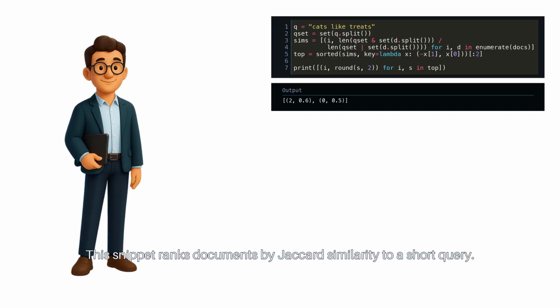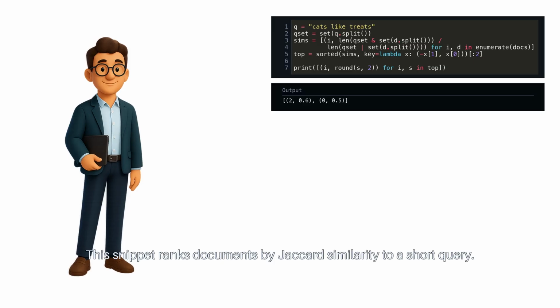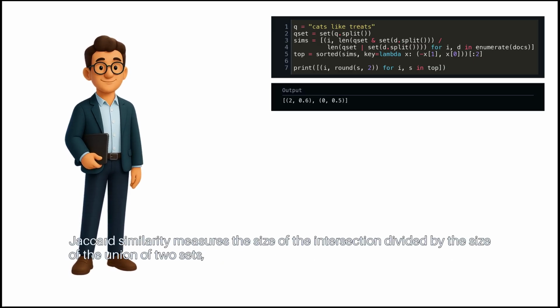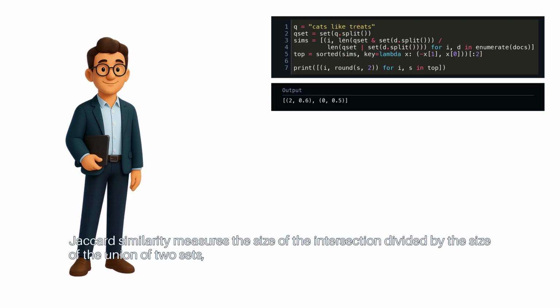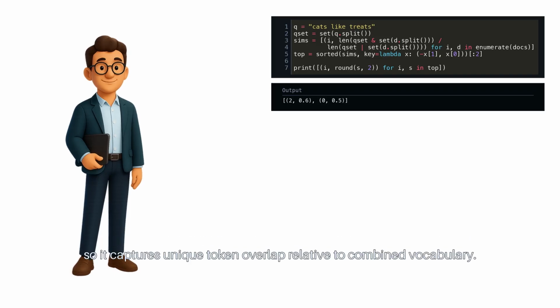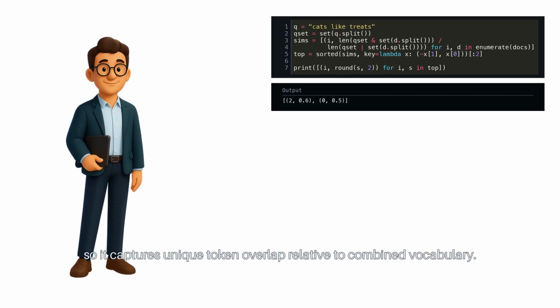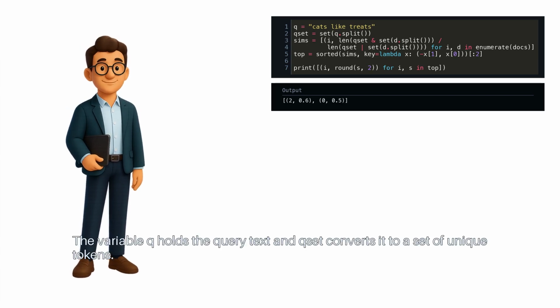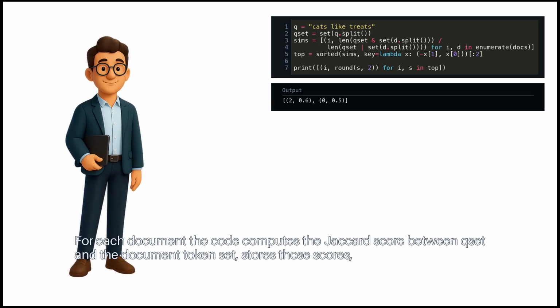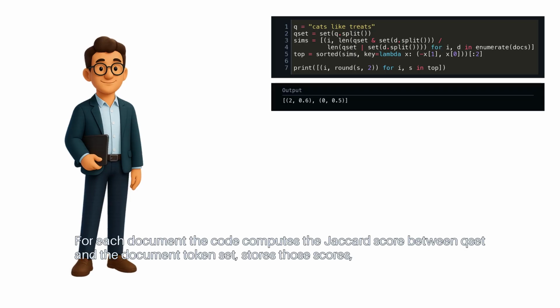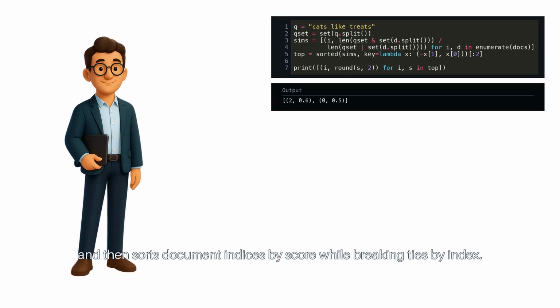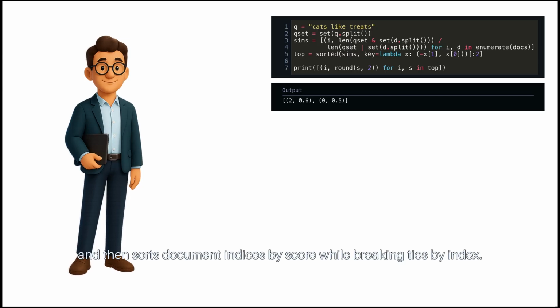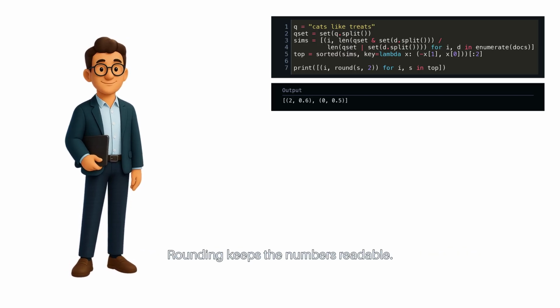This snippet ranks documents by Jaccard similarity to a short query. Jaccard similarity measures the size of the intersection divided by the size of the union of 2 sets, so it captures unique token overlap relative to combined vocabulary. The variable q holds the query text, and qset converts it to a set of unique tokens. For each document, the code computes the Jaccard score between qset and the document token set, stores those scores, and then sorts document indices by score while breaking ties by index. Rounding keeps the numbers readable.